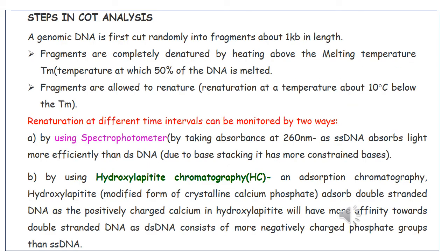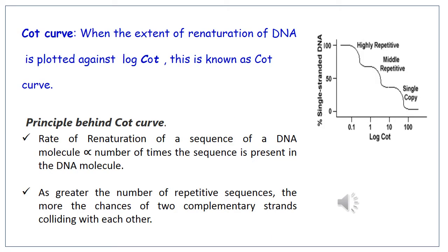In COT analysis, a genomic DNA is first cut randomly into fragments about 1 kb in length. Fragments are completely denatured by heating above the melting temperature. The fragments are then allowed to renature. The renaturation at different time intervals can be monitored in two ways: by using a spectrophotometer and hydroxyapatite chromatography. When the extent of renaturation of DNA is plotted against log COT, this is known as the COT curve.